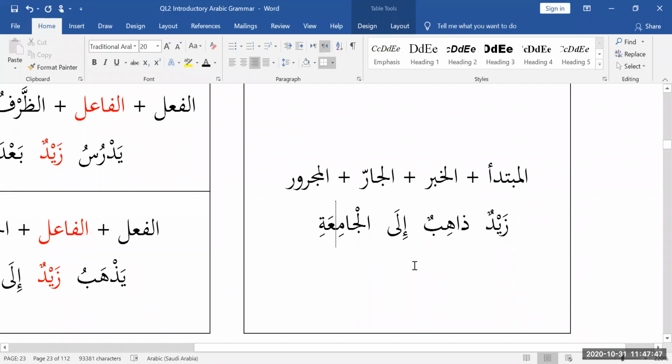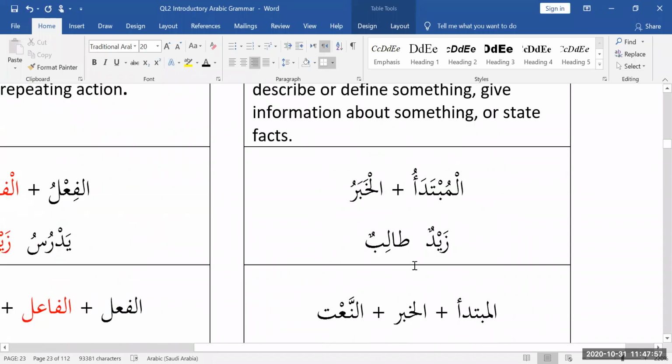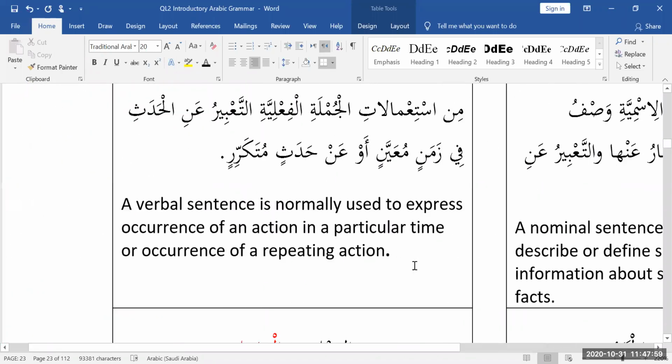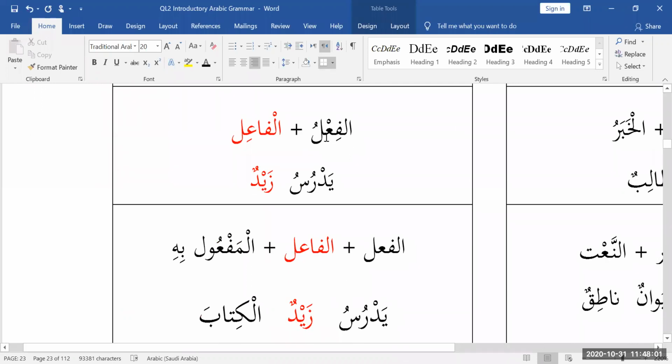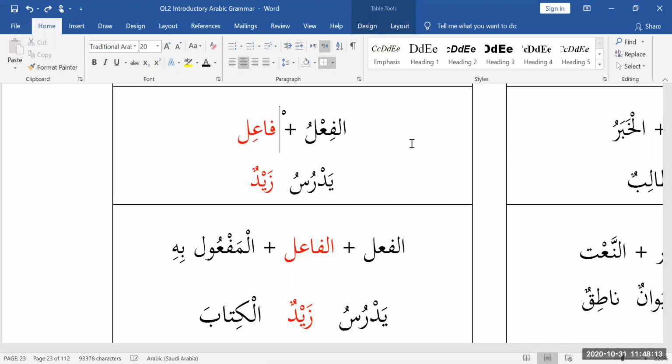So here you can see Jumla Ismiya comes in different flavors, but in each flavor, there's something common. The two pillars, mubtada and khabar, are always going to be there. Let's go back to fi'liya now. In the fi'liya examples, the bare bones minimum skeleton for a fi'liya is al-fi'l and the fa'il, right? The fi'l and al-fa'il, the doer, or if you don't want to say al-fa'il, you can also say fa'iluhu. That's fine too.